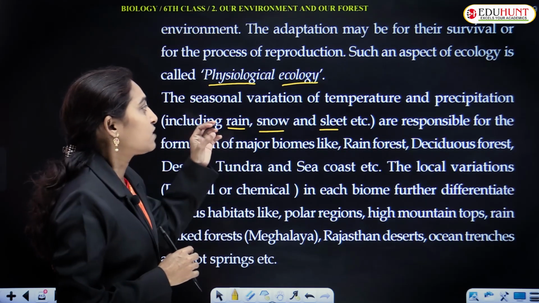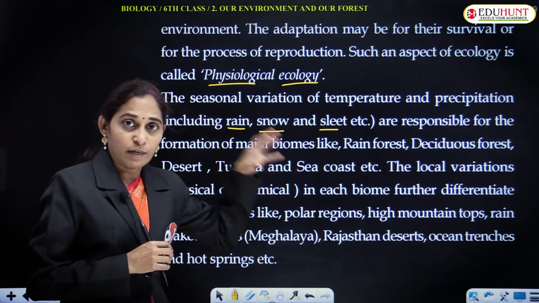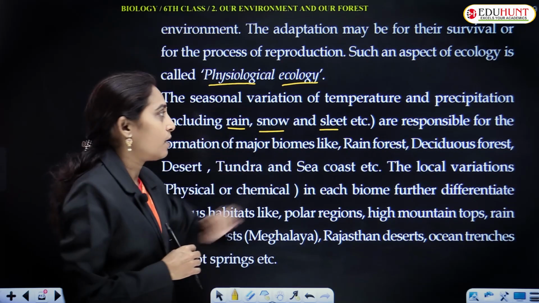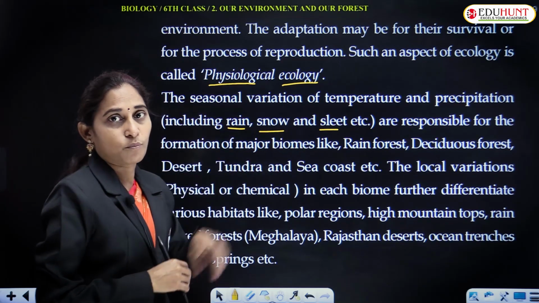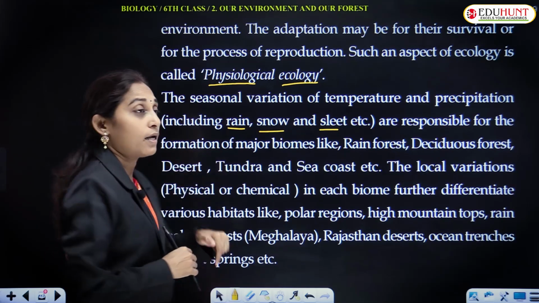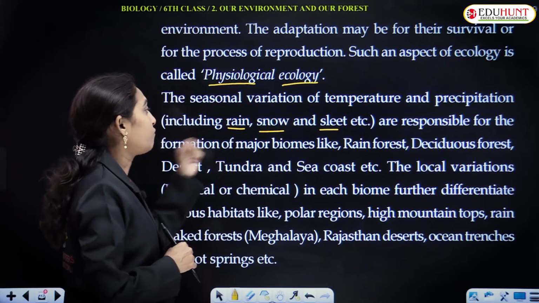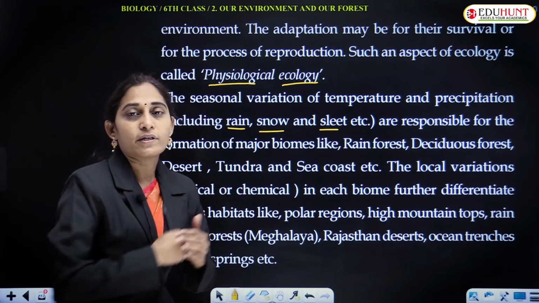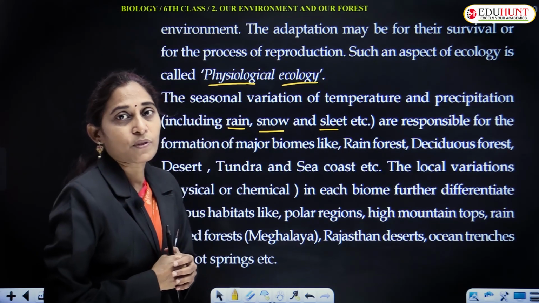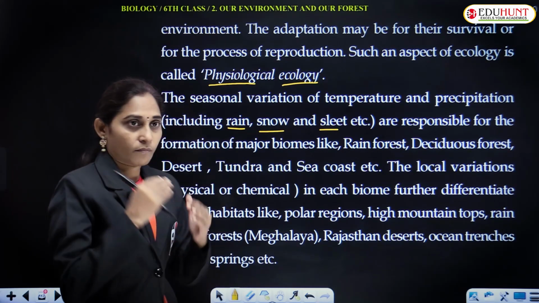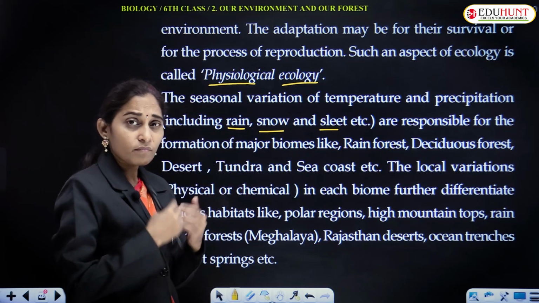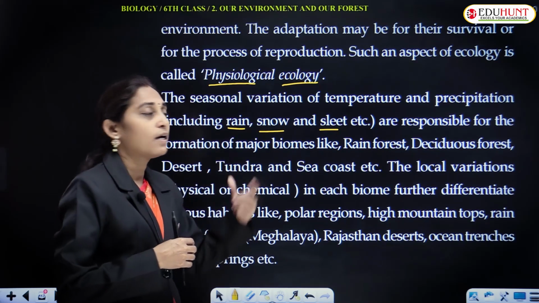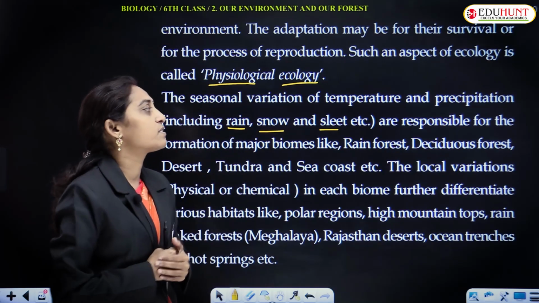And this change in temperature has an impact on organisms, and even the precipitation also. In our country, rainfall occurs, and in different regions like Kashmir, Simla, Himachal Pradesh, we see snowfall and even sleet.